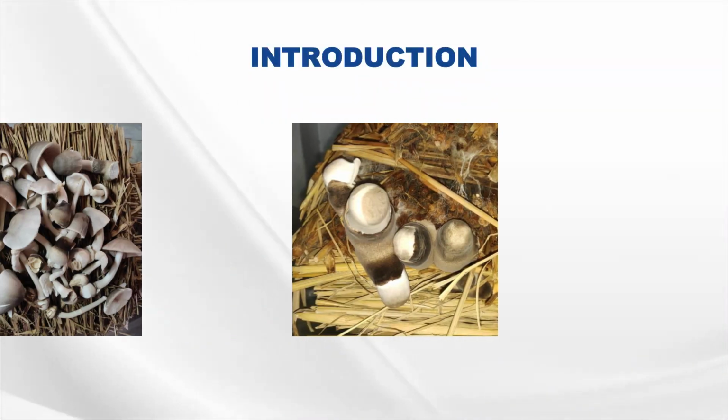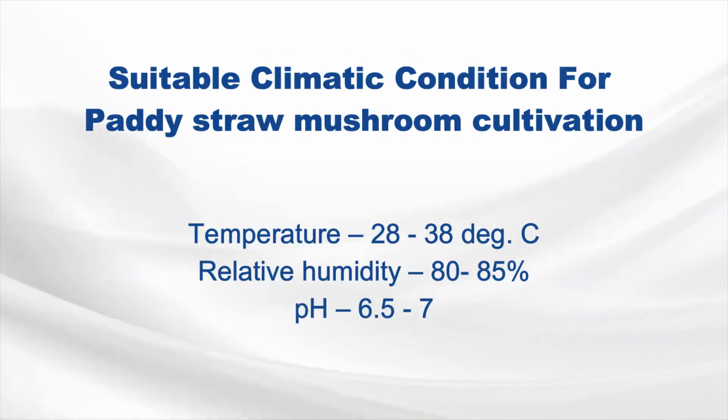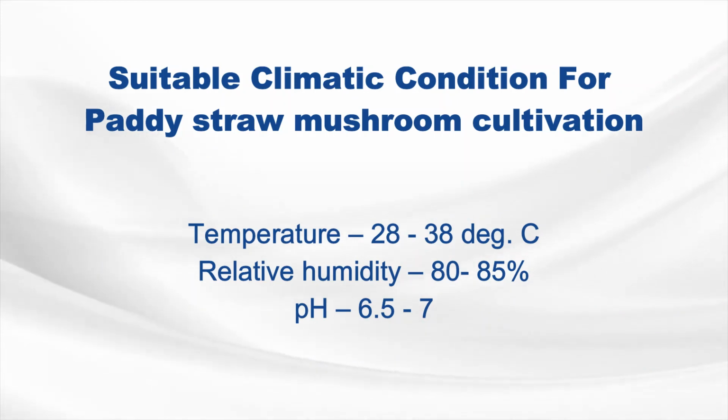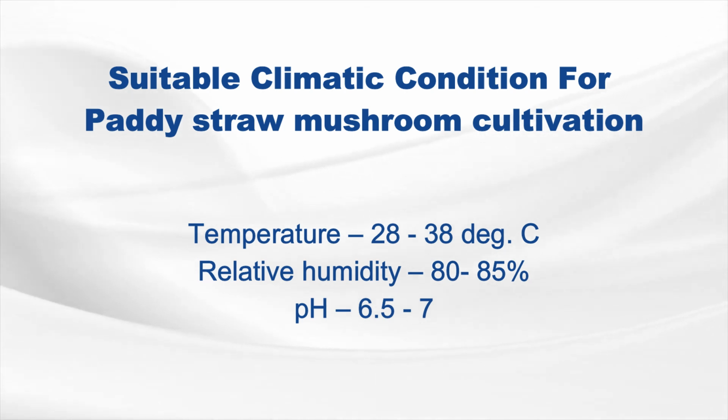Generally, paddy straw mushroom production is done in summer and in rainy season, but by maintaining suitable climatic conditions, we can do mushroom production throughout the year. Suitable climatic conditions for paddy straw mushroom are temperature 28 to 38 degrees Celsius, relative humidity 80 to 85%, pH 6.5